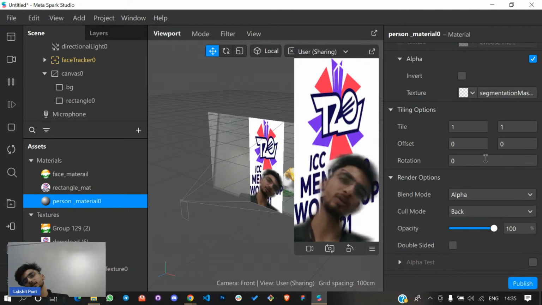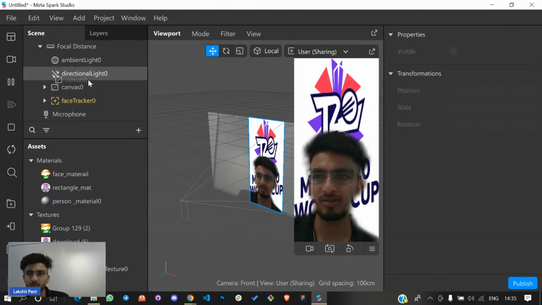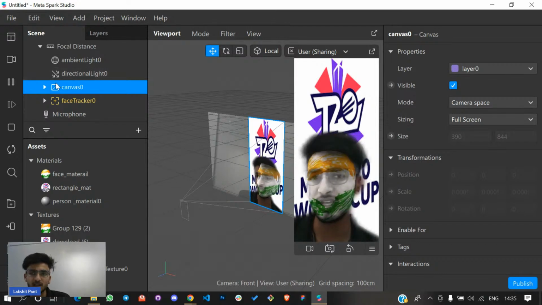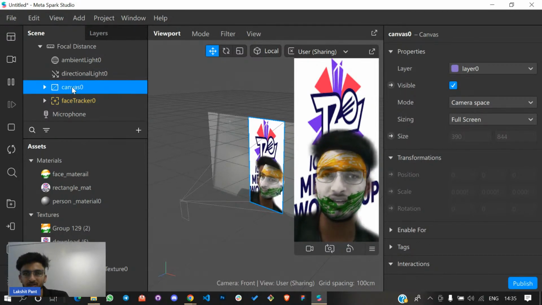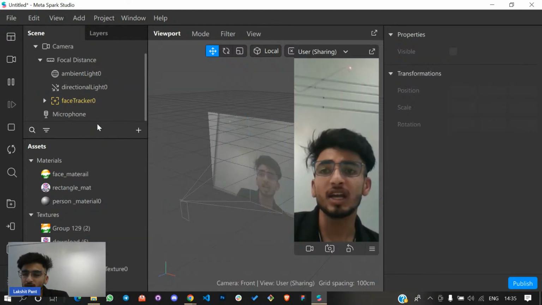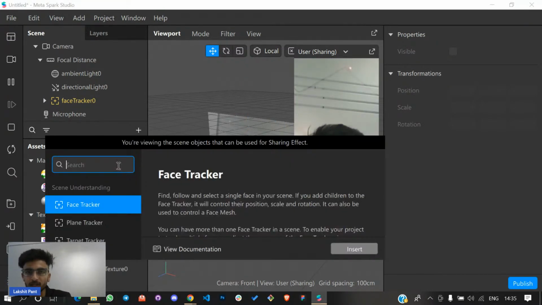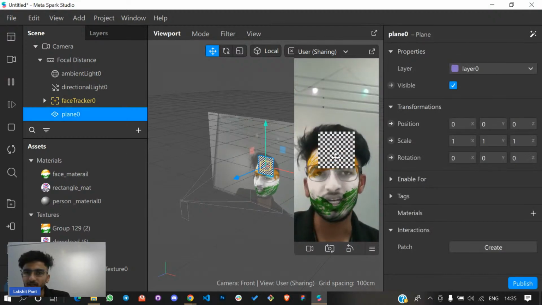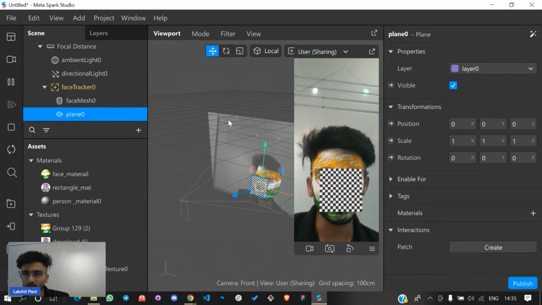This is how simply you can make a background effect. This is how simply you can put something on your background. You can make an AR effect that involves your background. Now if you don't want these kinds of canvases, you can just delete them. If you want to put something on your face as well, you can do something like this. I'll place it inside the face tracker so that it can move along with my face.